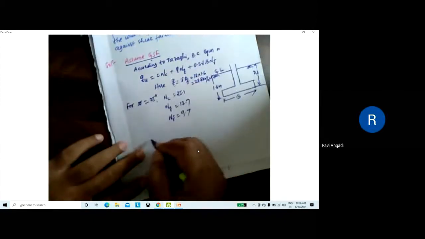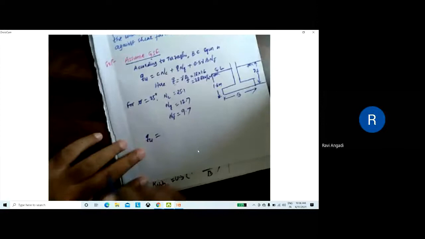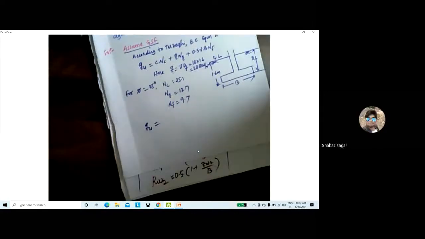Then what is qu? Calculate. Sir, I am getting 9.93. But B is unknown here, sir. Just calculate separately.